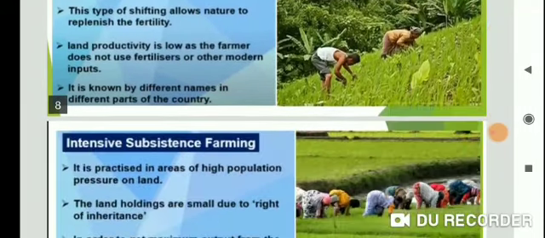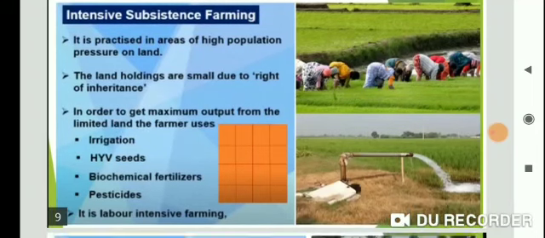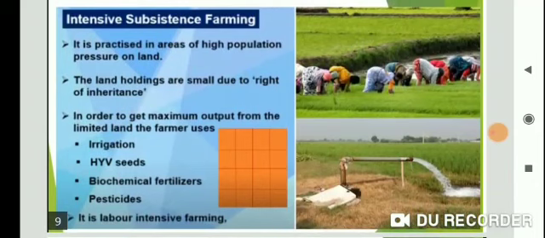The right of inheritance, leading to the division of land among successive generations, has rendered the landholding size uneconomical. The farmer continues to take maximum output from the limited land in the absence of alternative sources of livelihood, and thus there is an enormous pressure on agricultural land. In order to get maximum output from the limited land, the farmer uses irrigation, HYV seeds, biochemical fertilizer and pesticide, and it is labor intensive farming.